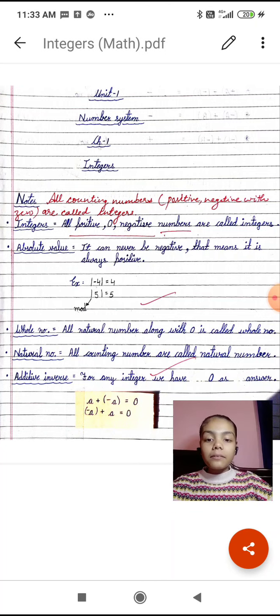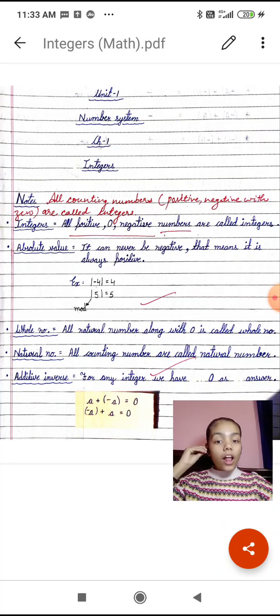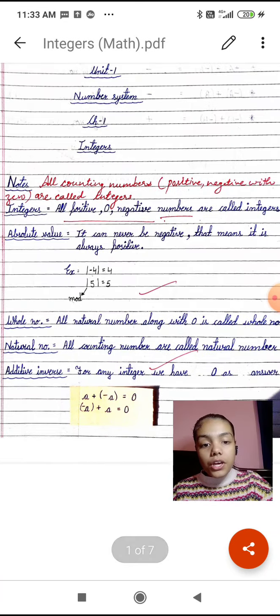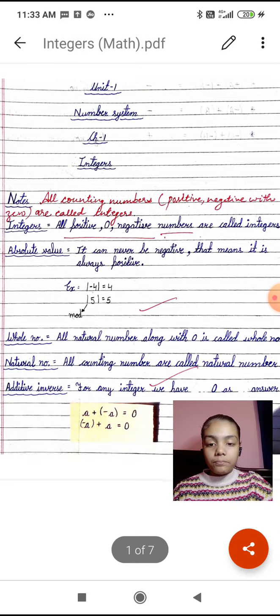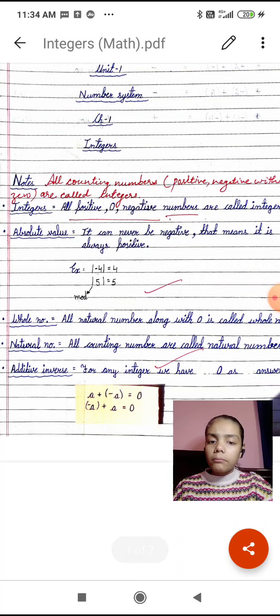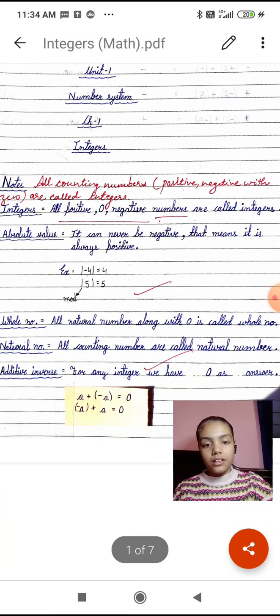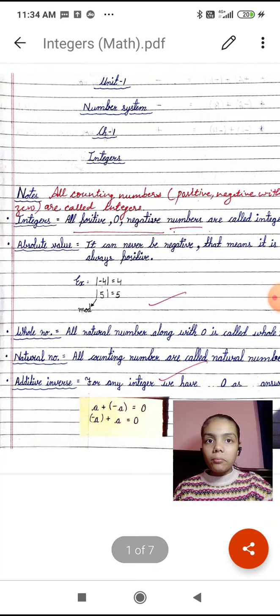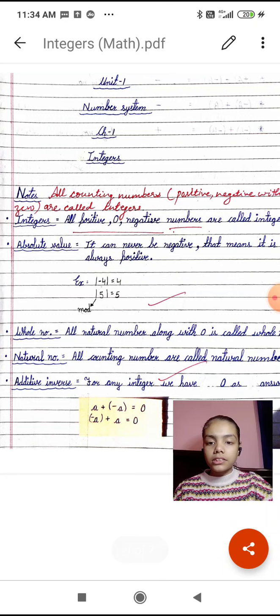The basic types of integers are whole numbers and natural numbers. What is a whole number? All natural numbers along with 0 are called whole numbers. And what is a natural number? All counting numbers are called natural numbers.